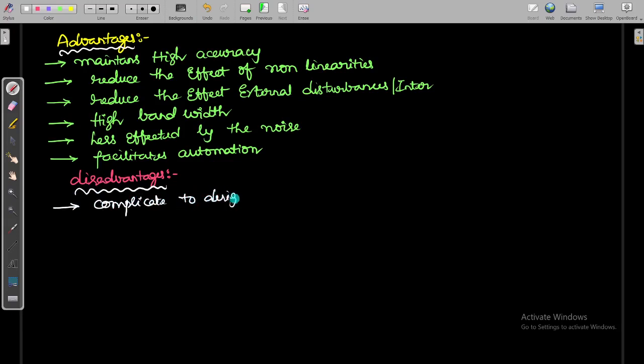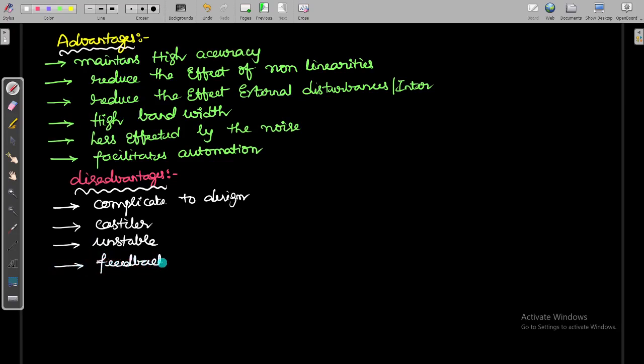Next, it is costlier in construction. Next, the system can become unstable when compared with the open loop control system. This may be because of the presence of feedback.